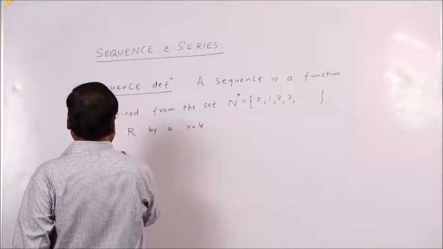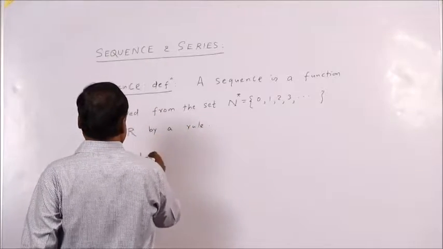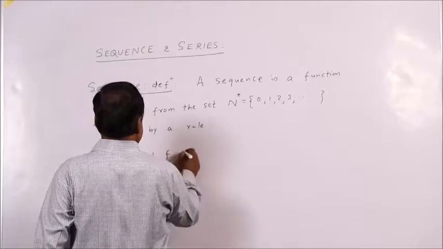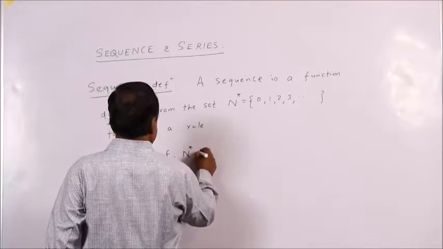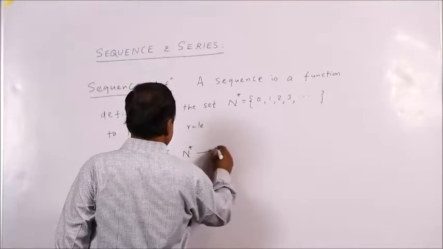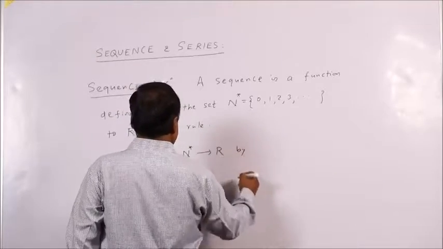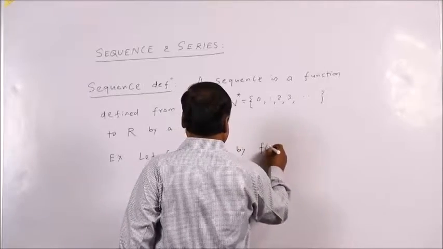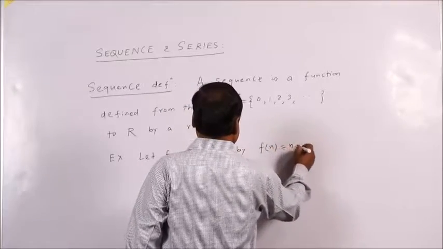For example, let A be a function defined from N star to R. I write in this way, in function notation, Fn equal to n plus 3.